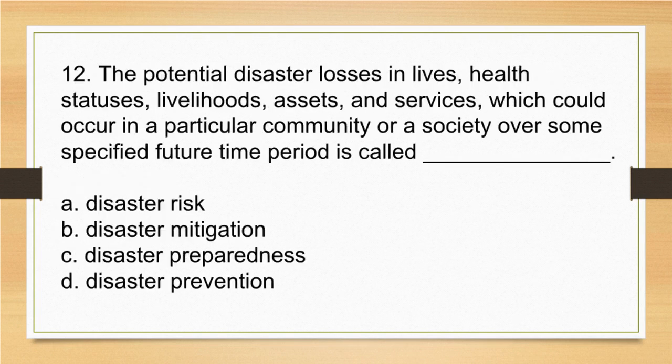D. Risk assessment. 12. The potential disaster losses in lives, health statuses, livelihoods, assets, and services, which could occur in a particular community or a society over some specified future time period is called A. Disaster risk. B. Disaster mitigation. C. Disaster preparedness. D. Disaster prevention.